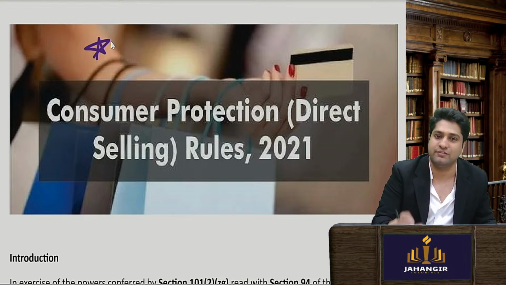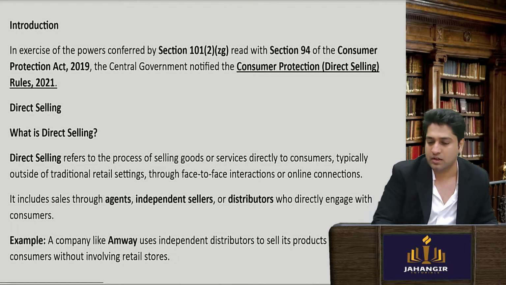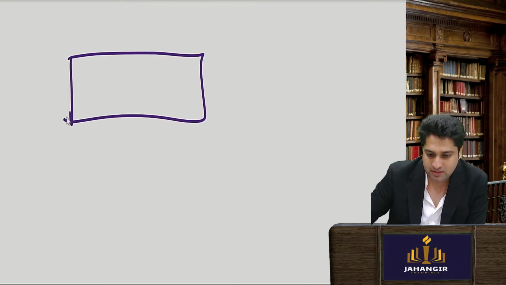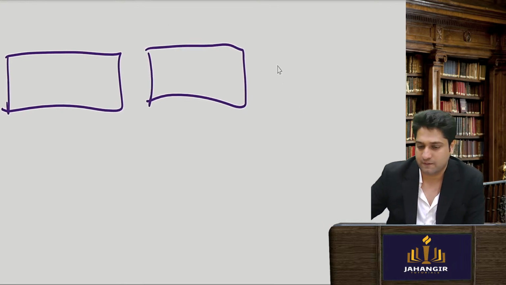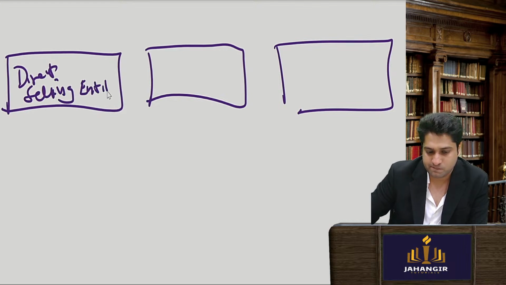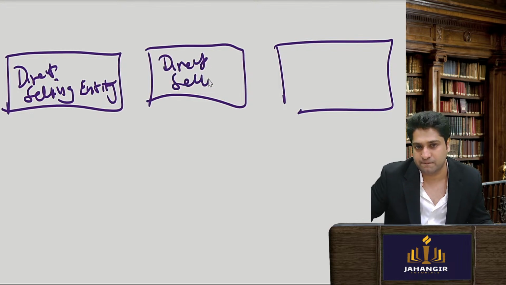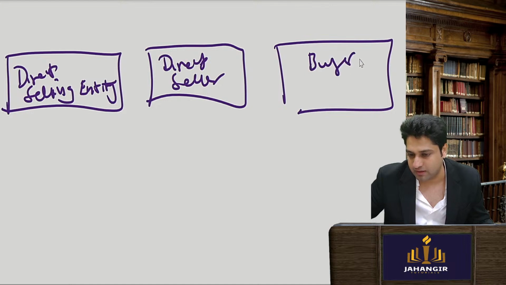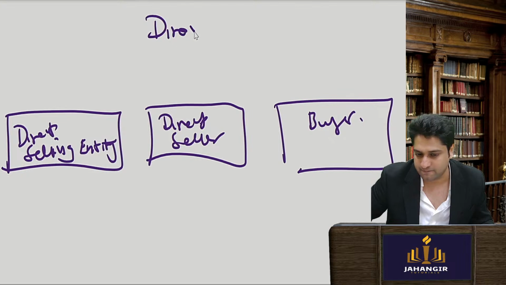What is direct selling first? Let me explain the concept. First, there will be three parties. There is a direct selling entity, there will be a direct seller, and there will be a buyer. Now pay attention to this. I am explaining the concept of direct selling.